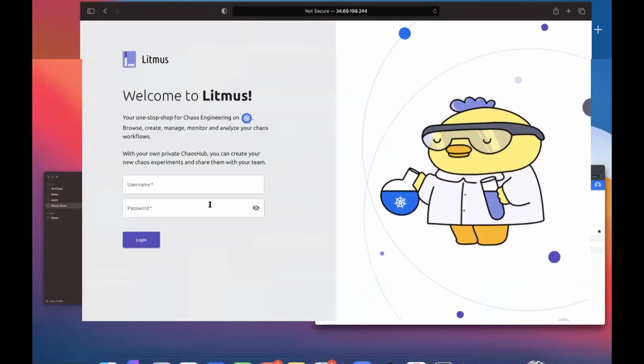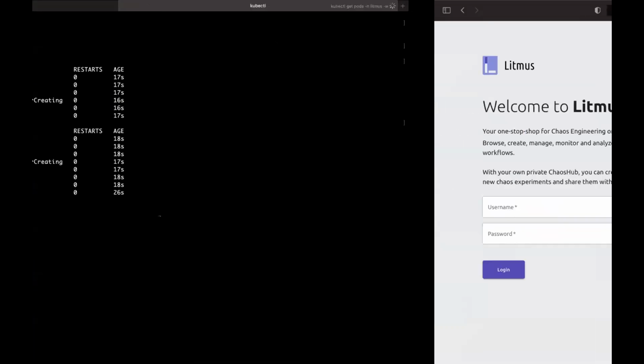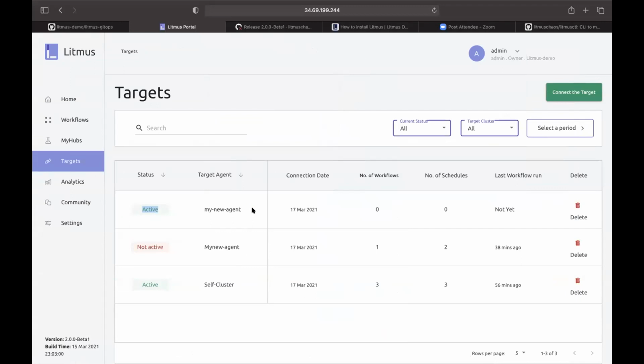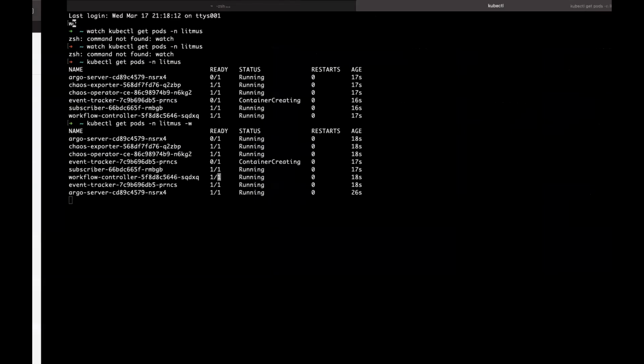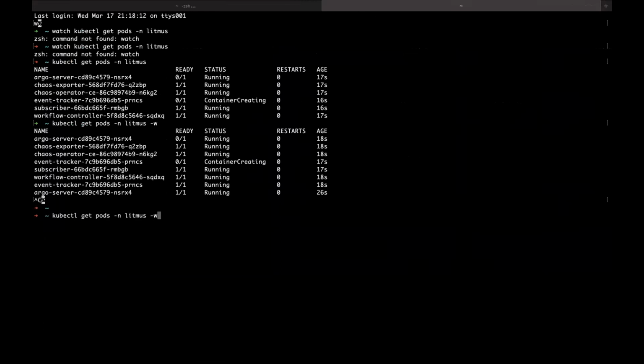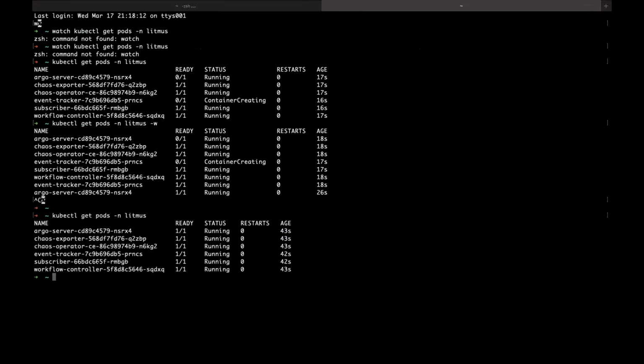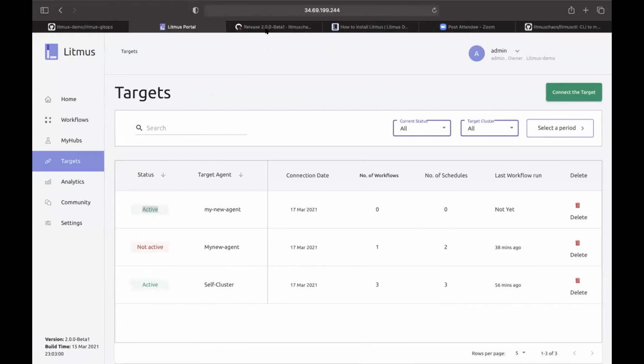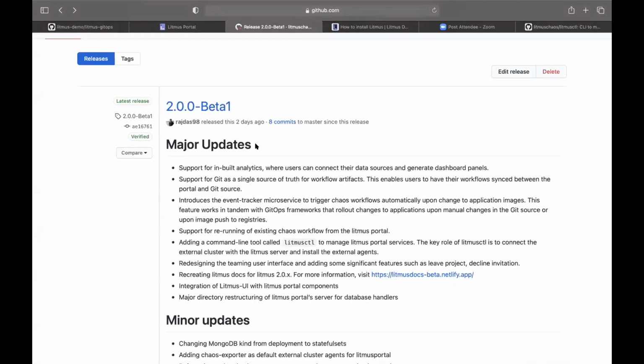Right now you can see my external agent has been connected. It is in active state, so I can schedule workflows to this cluster. Right now all the agents are live. The subscriber and event tracker, which are the main components for the external agent, are connected. So this is litmusctl.